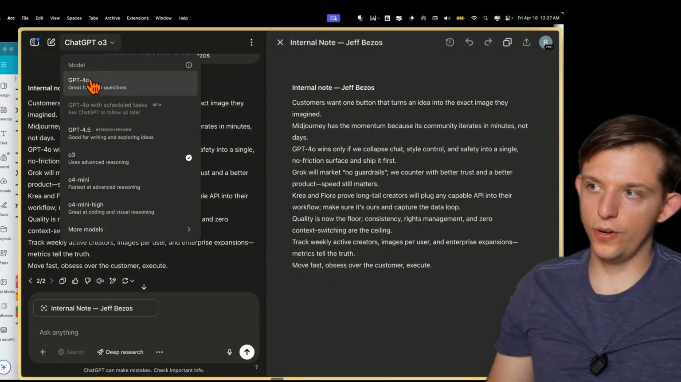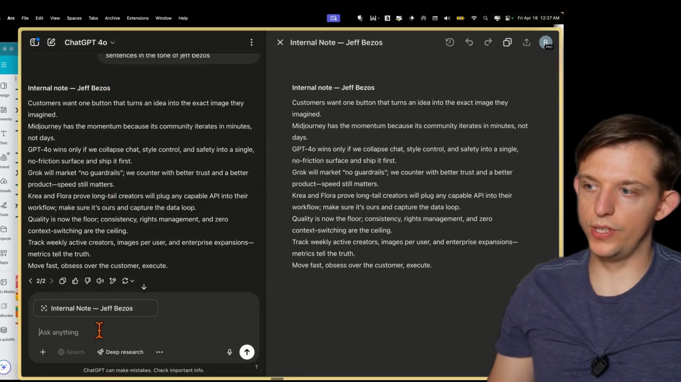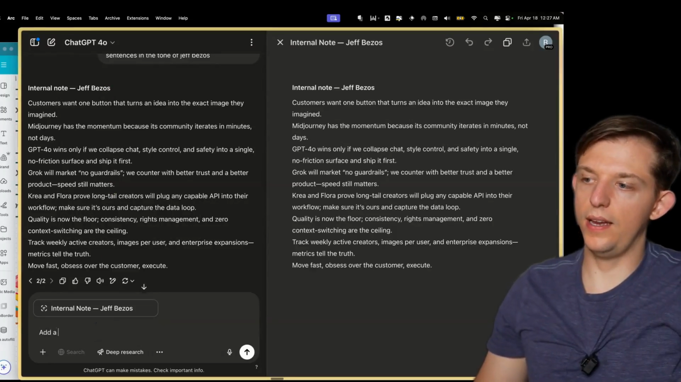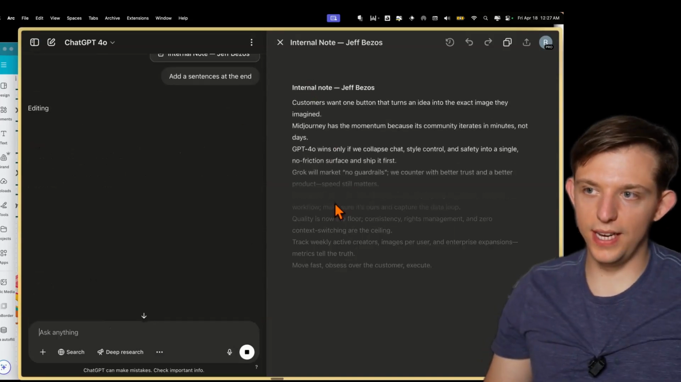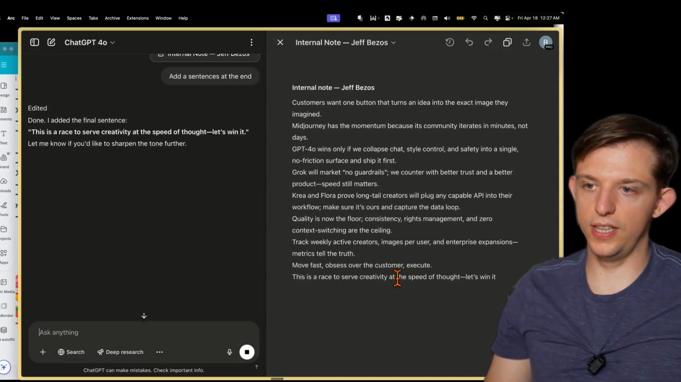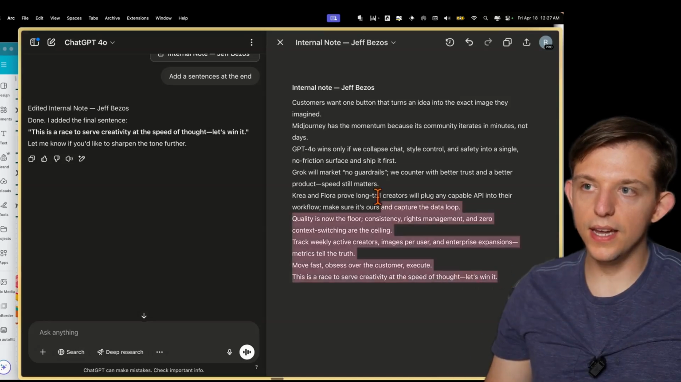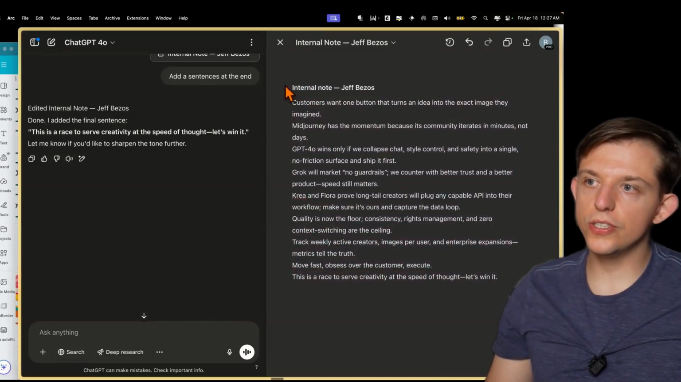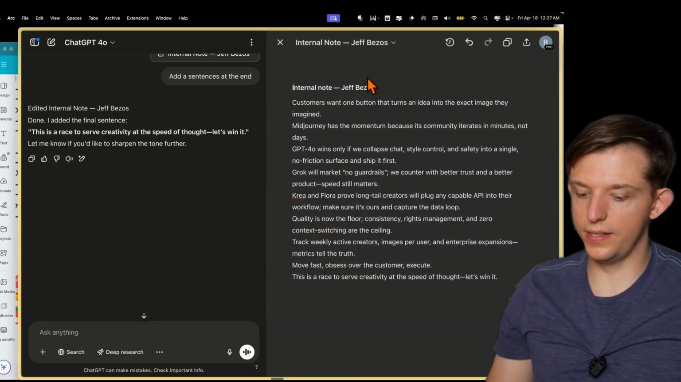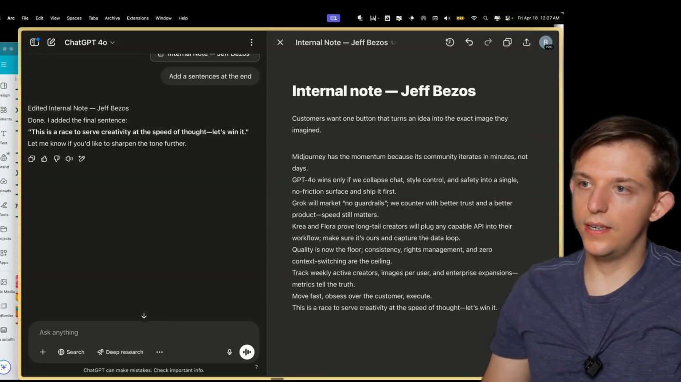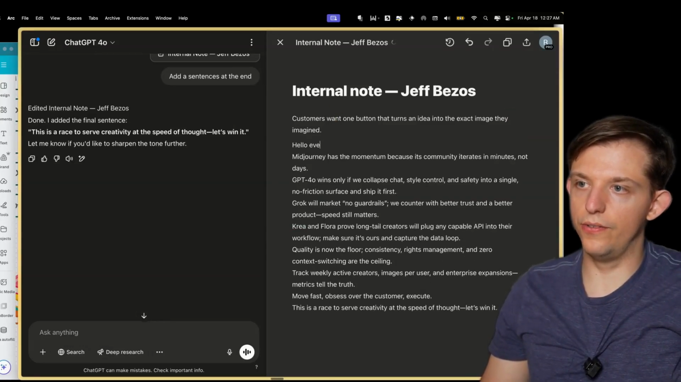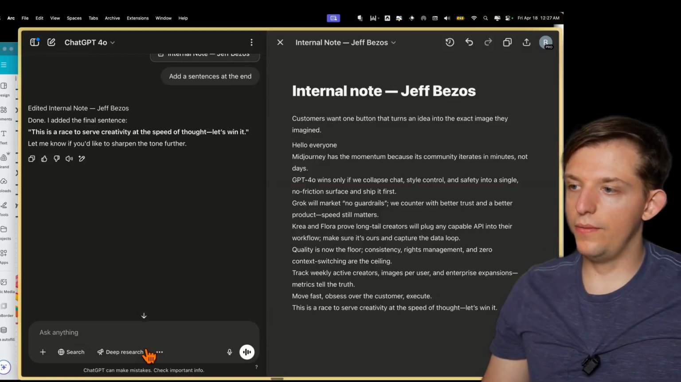Wait, sorry. In order to do that, I think you need to use GPT-4o to use the canvas, and we can say add a sentence at the end. Yes, so here it literally edits it just like that. So it added this sentence here at the end, and then you can actually just edit this, right? So we can actually make this a heading, and we can actually add a sentence here, and we can say hello everyone, and then we can say